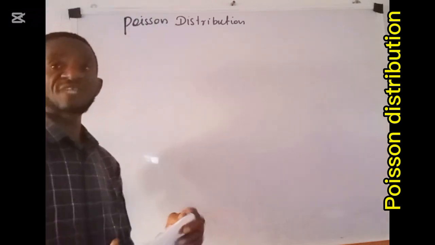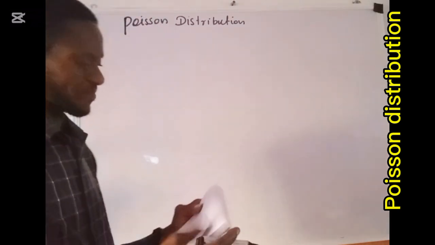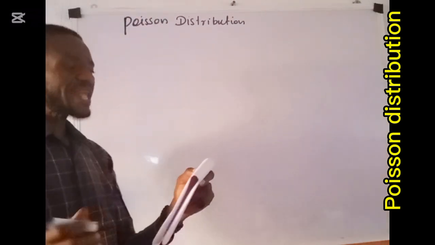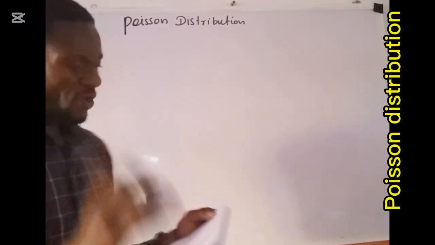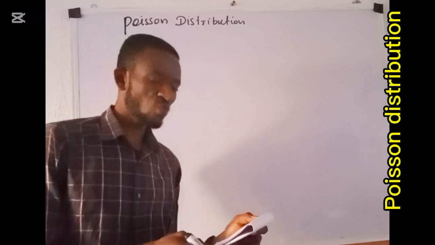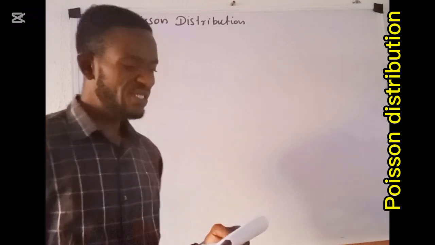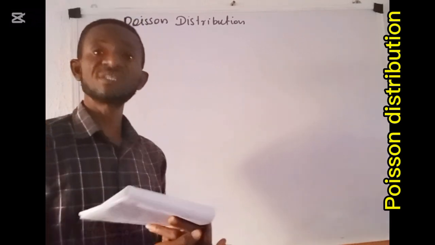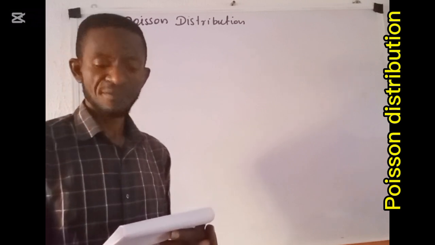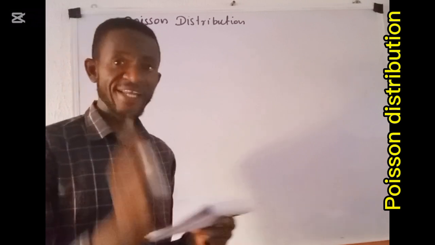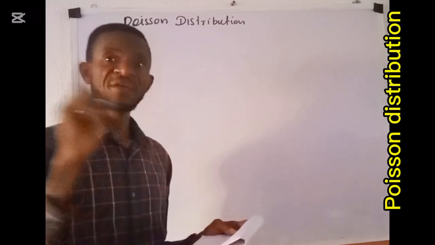The first question says: let phone calls going through the MTN network be distributed according to a Poisson distribution at the rate of 5 per minute.